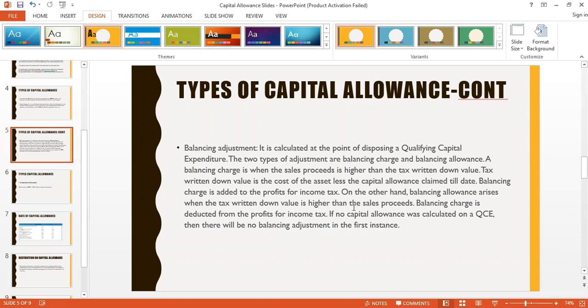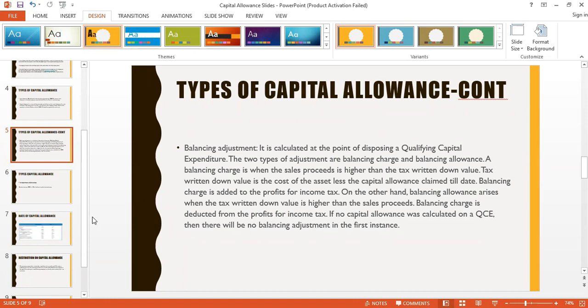However, if your sales proceed is lower than your tax written down value, the difference is called balancing allowance. Balancing allowance will be an additional deduction. It will reduce your taxable profit.